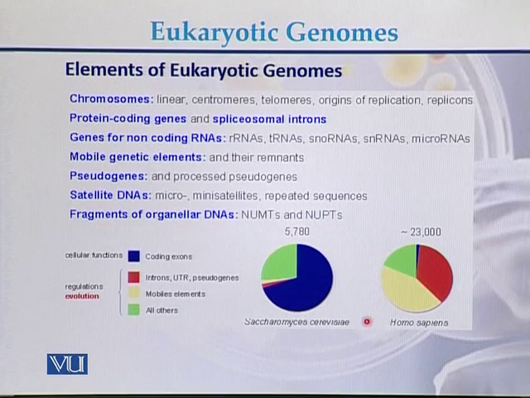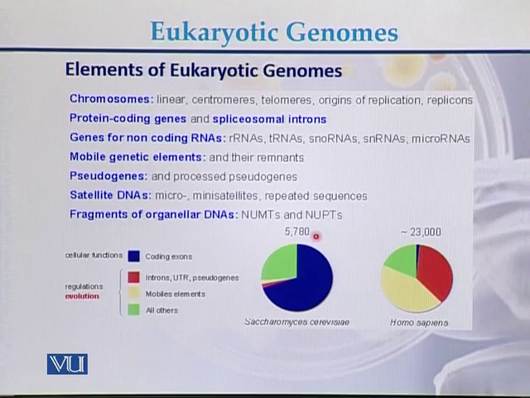This is just one example of the comparison of two different genomes. One genome is of Homo sapiens and the second genome is of a yeast. In case of Homo sapiens, there are approximately 23,000 genes present on the genome of the humans, while in case of yeast, there are approximately 6,000 genes.